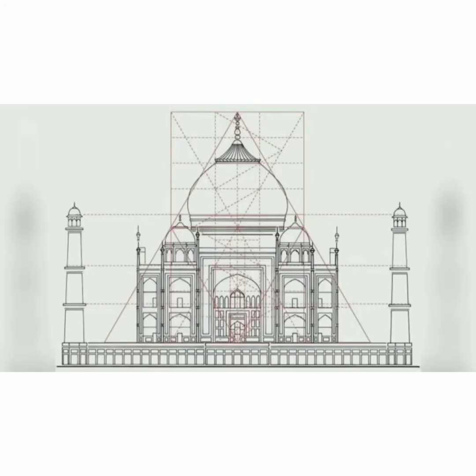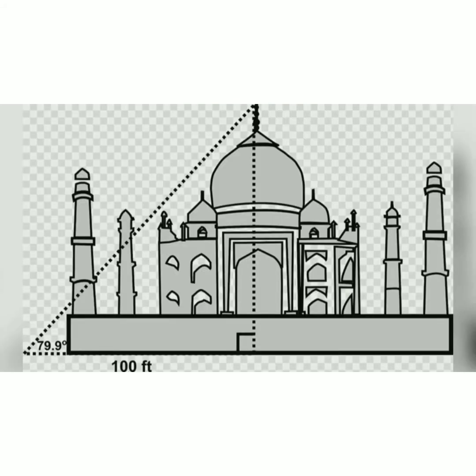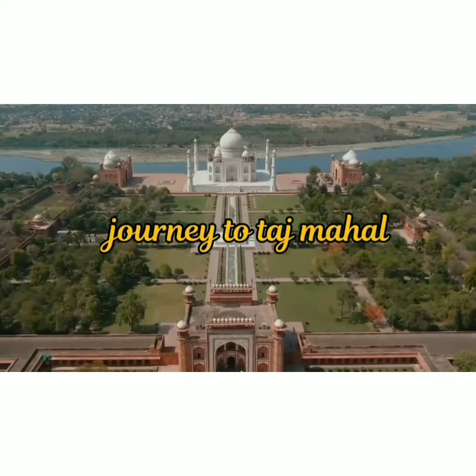Geometry in the making of Taj Mahal. The opposite of the theta angle CAB, BC stands for the perpendicular of the Taj Mahal with respect to the ground to the finial. The adjacent, AB, is the distance from the center of the Taj to any person standing 100 feet away. Theta is equal to 79.9 degrees, the angle of elevation. The person looks up to see the top of the structure of the Taj.